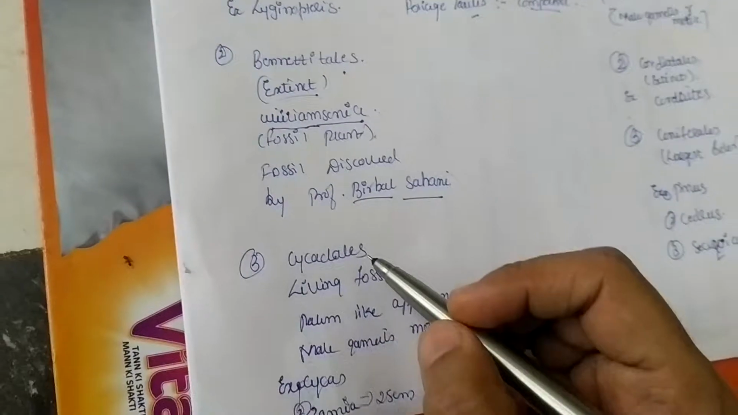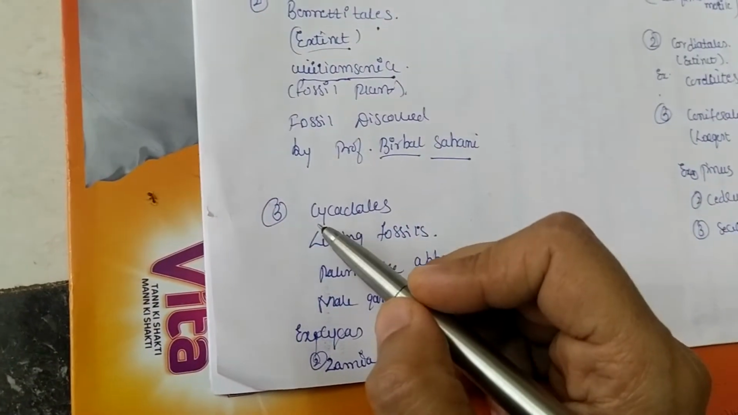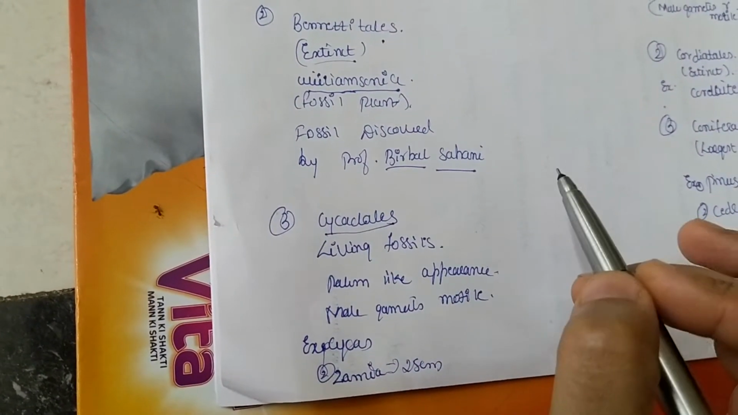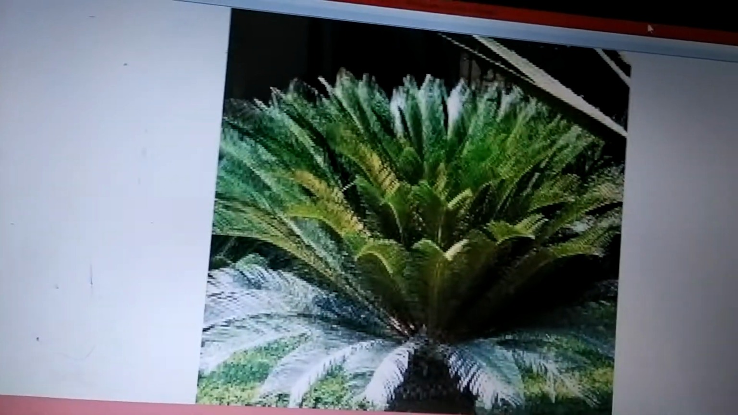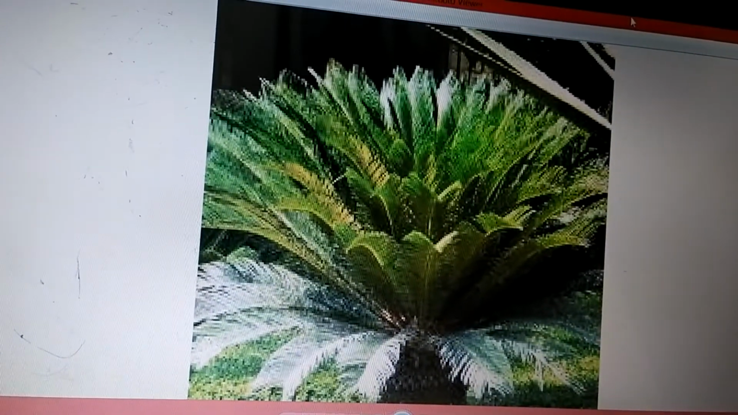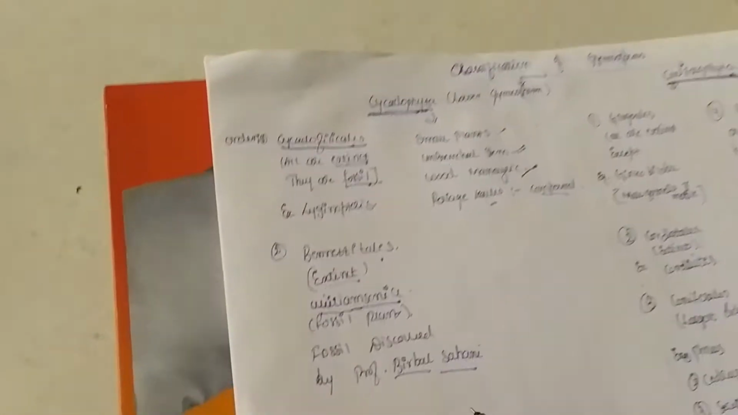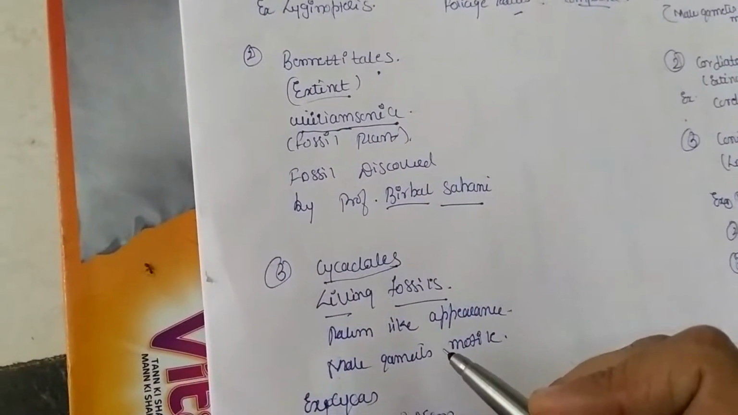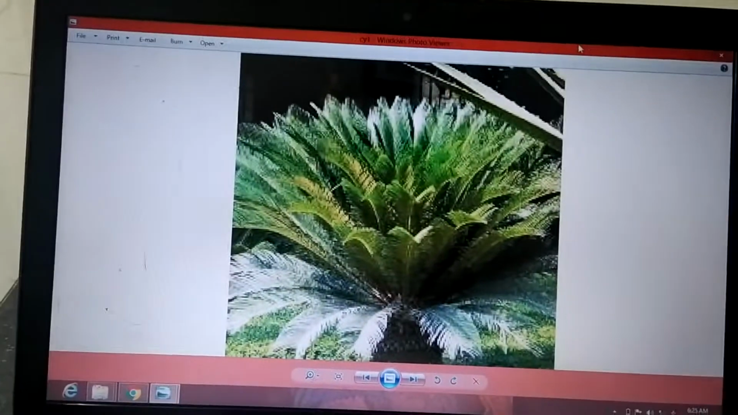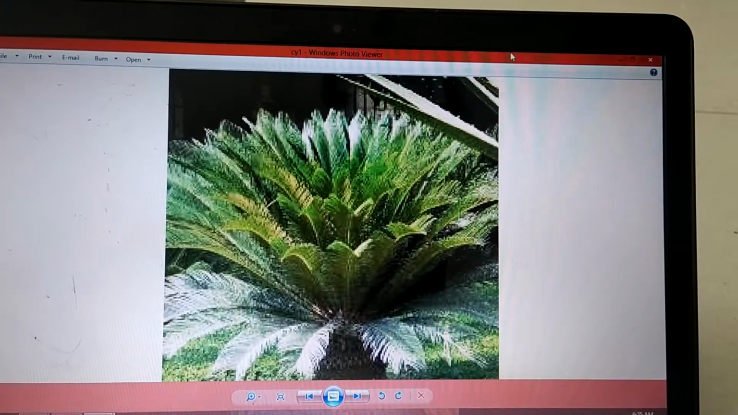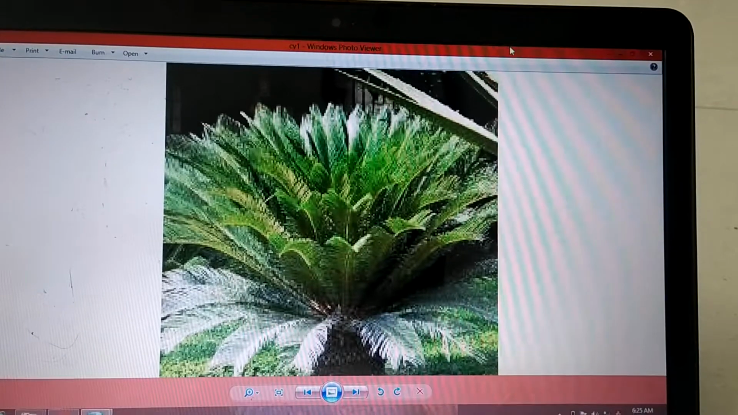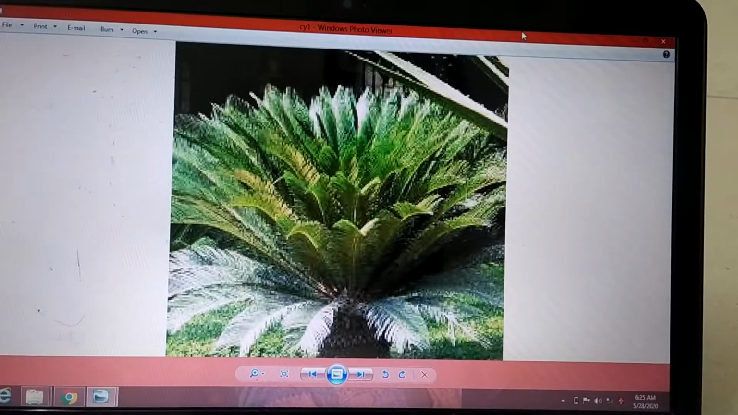Now the third order is Cycadales. Cycadales have living plants. That's the reason these are called living fossils. The best example for this one is the Cycas plant. Another example is Zamia. It appears like a palm tree, which is usually unbranched with a crown arrangement of leaves at the tip. The leaves are compound here.